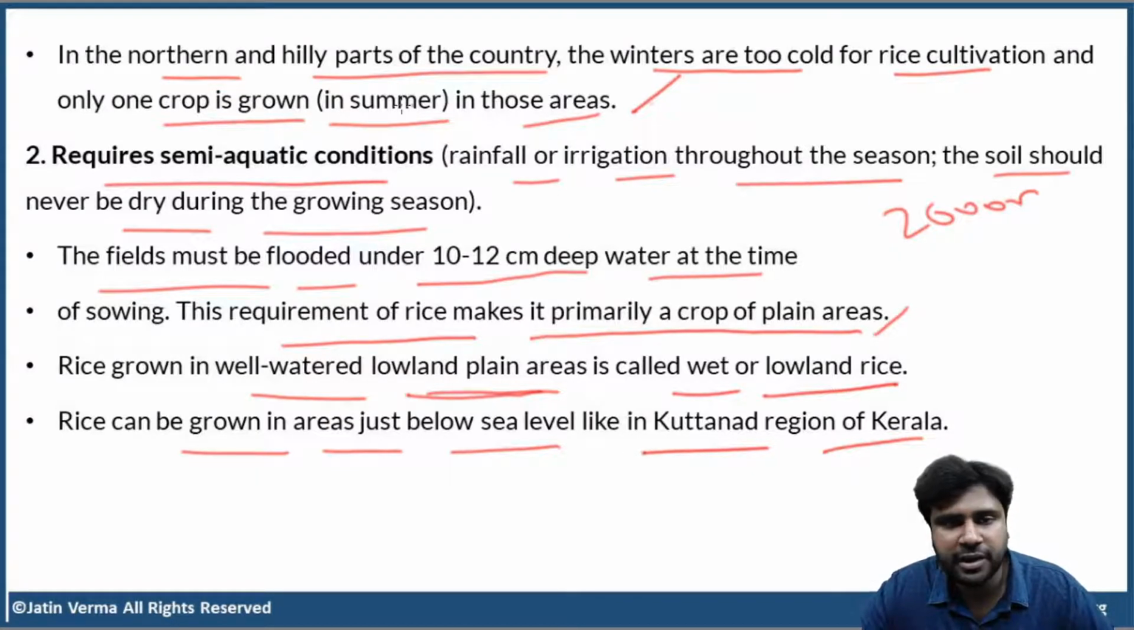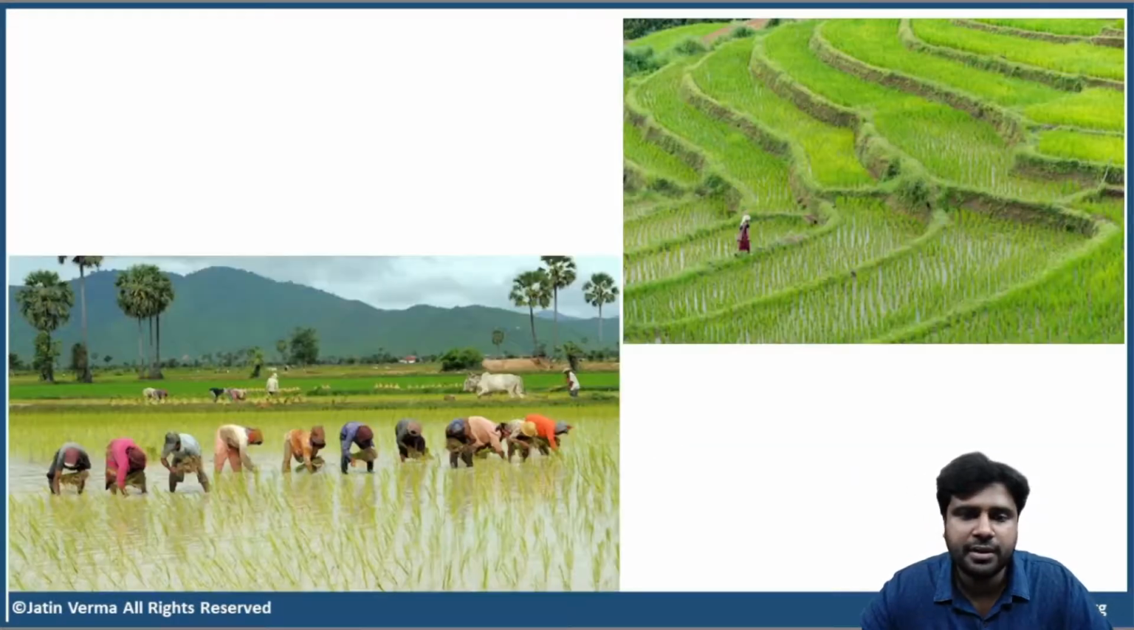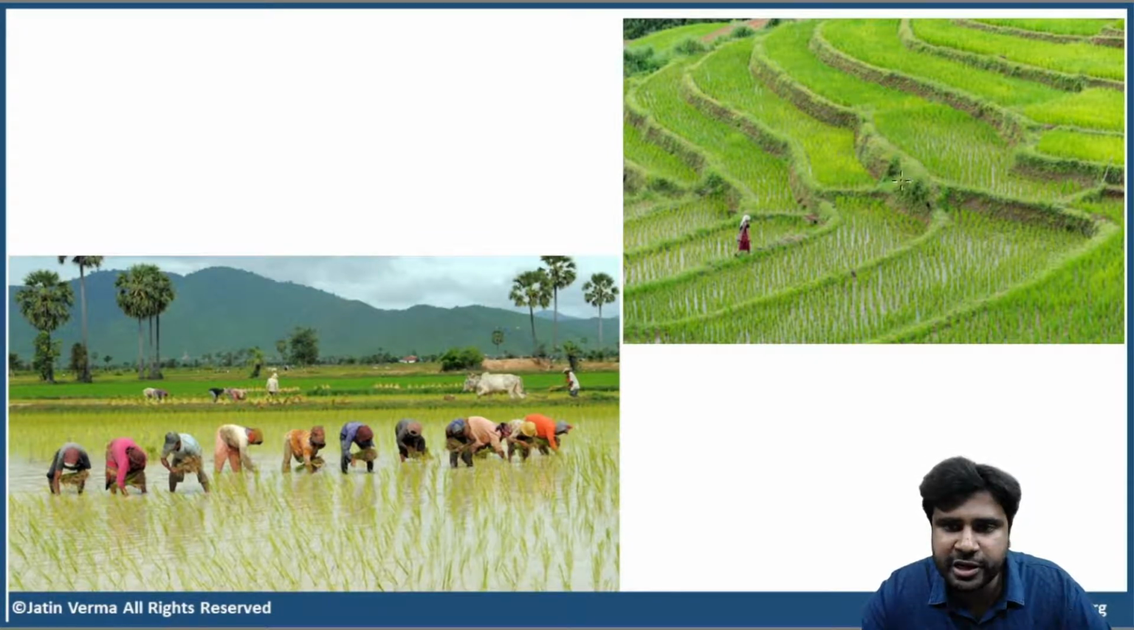Rice is cultivated on plains, rice is cultivated on lowlands. So, very simple. Rice needs semi aquatic conditions. At the time of sowing, the rice fields must be flooded with 10 to 12 centimeter deep water. That is mandatory. So, this is how the rice field should be. And this is terraced cultivation of rice. This is what is done in northeastern parts and in hilly regions. They try to make sure that there is always at least a small level of water on these terraces.